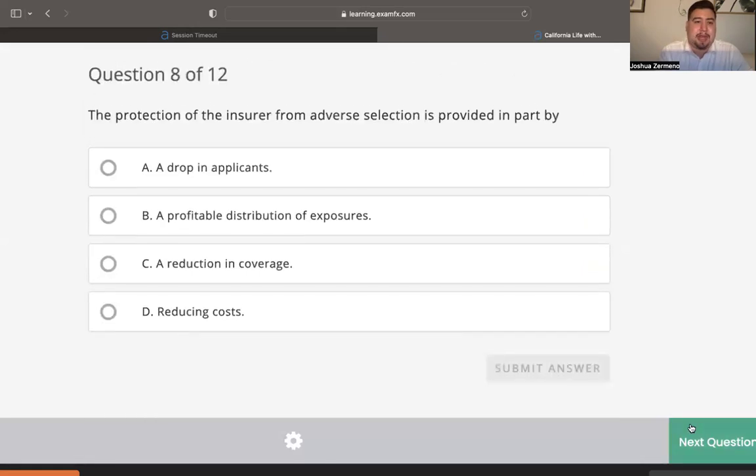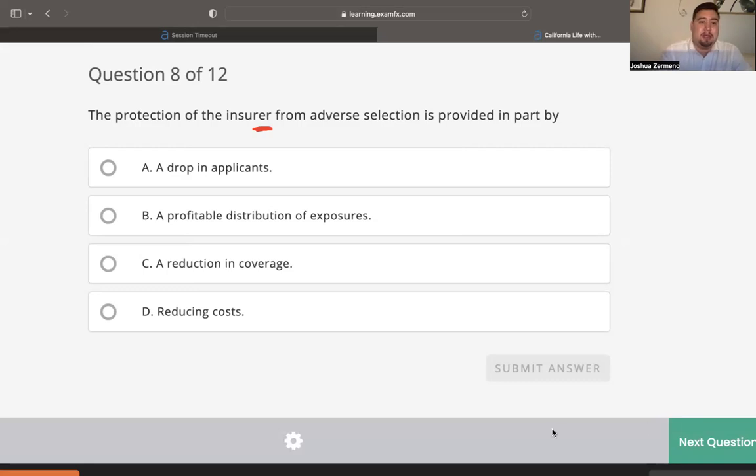Moving on to question number 8. The protection of the insurer from adverse selection is provided in part by what? So we just talked about adverse selection a couple questions ago, right? People maybe having poor health or not the best health still being able to apply for insurance, right? So how does the company, because insurer with an R at the end refers to a company, how does a company protect themselves from having so many clients that have high risks or poor health?